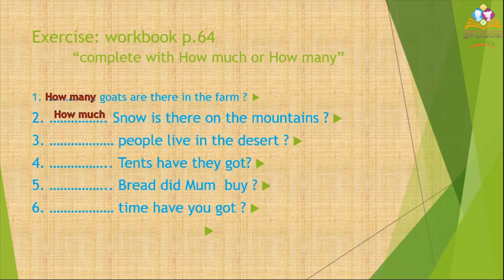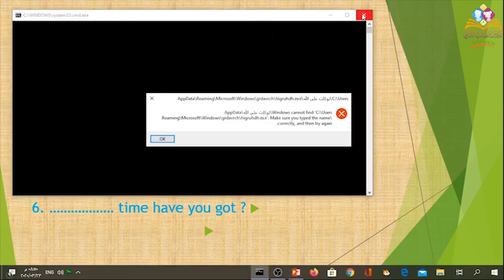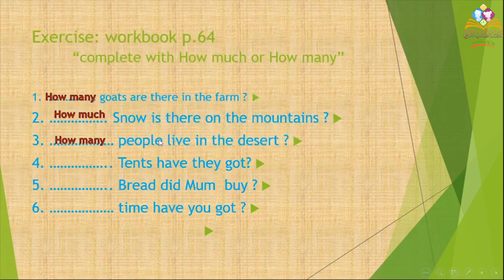Number 3, people live in the desert. Are people countable or uncountable? People are countable, yes. What will I use? How much or how many? Excellent. How many? Number 4, tents. Are tents countable or uncountable? Yes, countable. Okay. Now I will use how much or how many? Yes, how many?